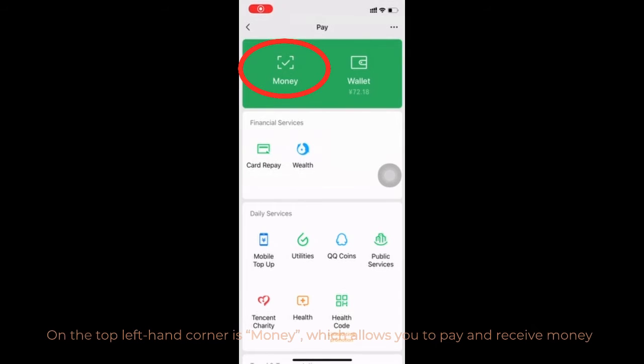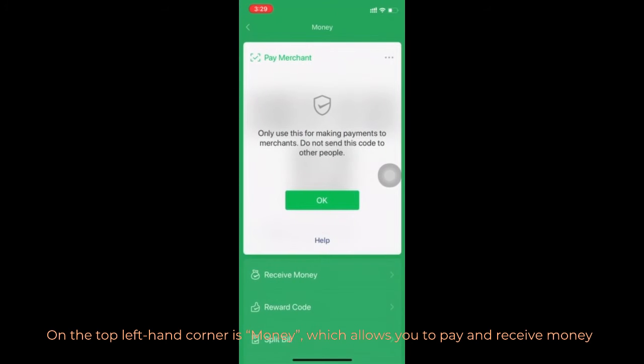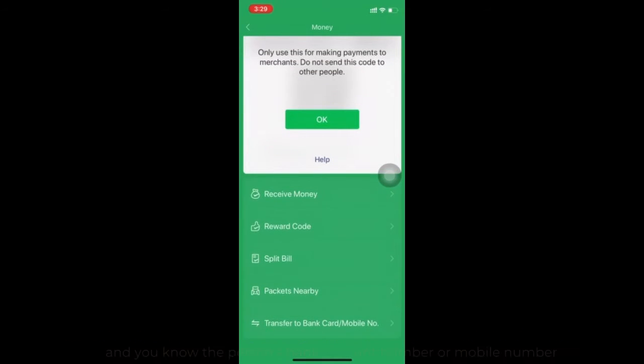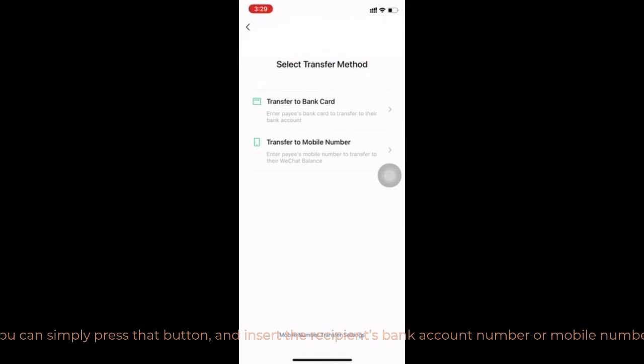On the top left hand corner is Money, which allows you to pay and receive money. There are several ways for doing this. If you want to pay money to a person and you know the person's bank account number or mobile number, you can simply press that button and insert the recipient's bank account number or mobile number.